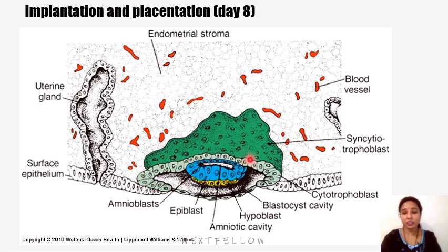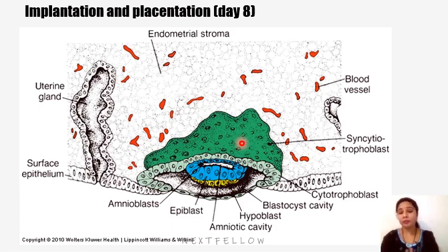Now you just see here, this is the cytotrophoblast, and this dotted one is where all the cells will coalesce, they join, and the nuclei will form a jelly-like substance which is called the syncytial trophoblast. We know the outer peripheral cells of the blastocyst differentiate into trophoblast, and the central cells will differentiate into embryoblast.